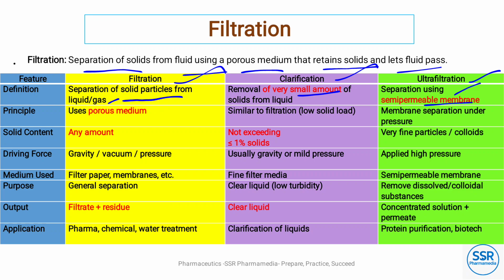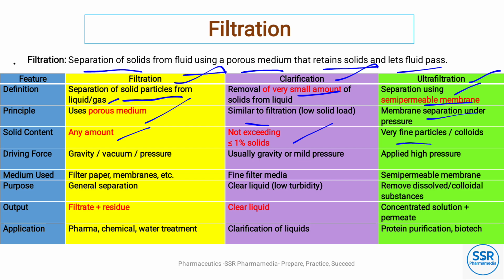As for the principle, filtration mainly uses a porous medium, and clarification is similar to filtration, while ultrafiltration uses membrane separation under pressure. Solid content does not exceed 0.1%, with very fine particles or colloids.